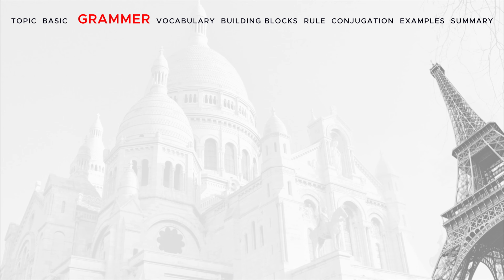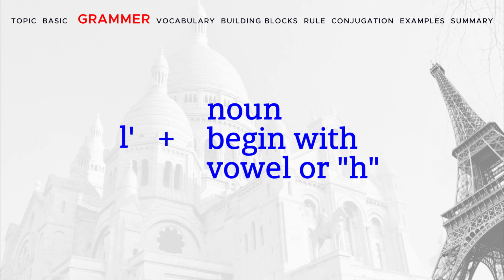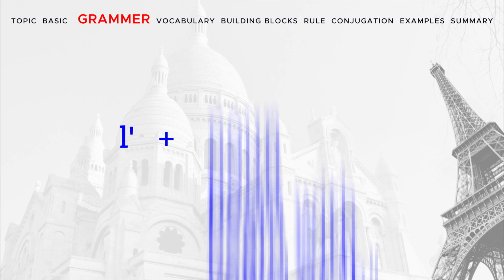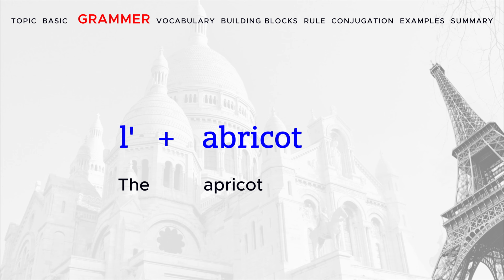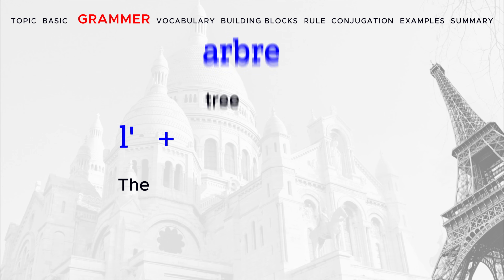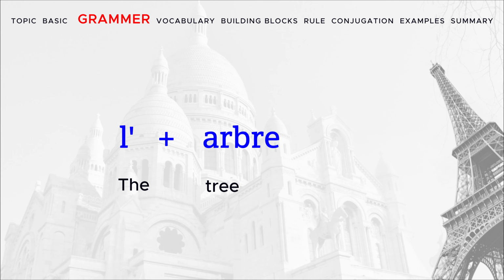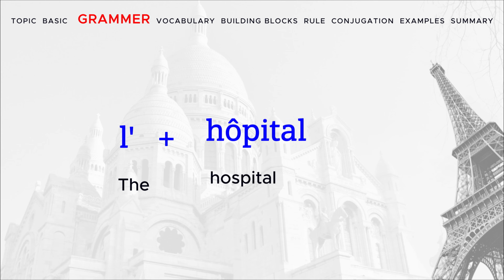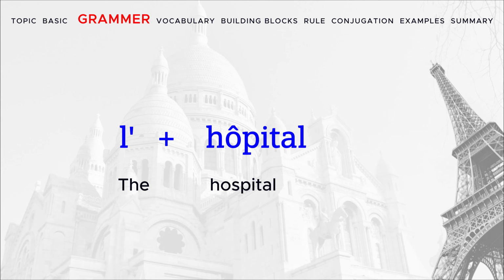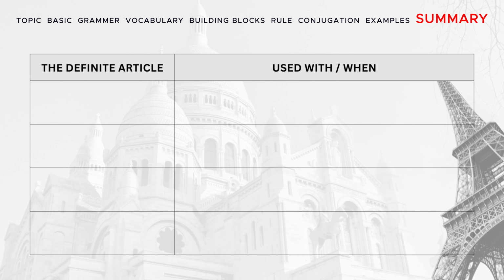The last type is L'apostrophe, used with the noun that begins with a vowel or H. For example, l'abricot, l'arbre, l'hôpital. Mastering articles is essential for building grammatically correct French sentences. We tried to explain this in a very simple way.